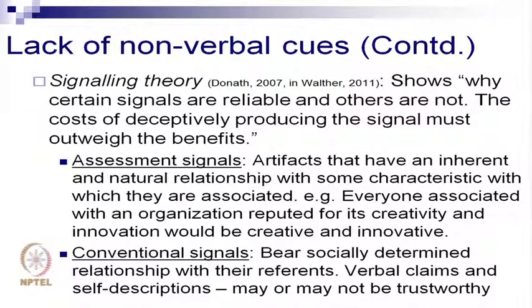Assessment signals are where we attribute the traits of the group the person belongs to, to the person himself or herself. I'll give you an example. Maybe a company is known for its humane behavior or its creativity. So we'll say that since this company has a reputation for being a very, very creative organization, everybody in this organization must be thinking out of the box. Why? Because we've not had a chance to interact with people.